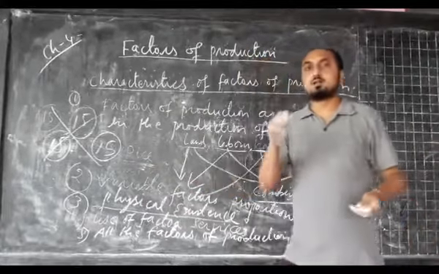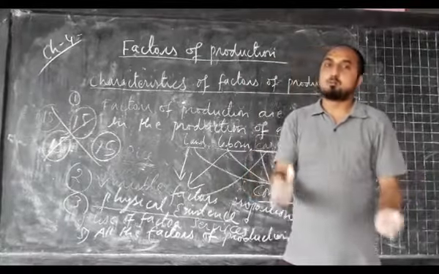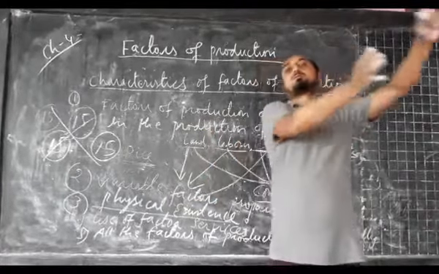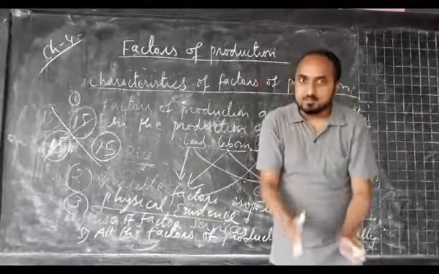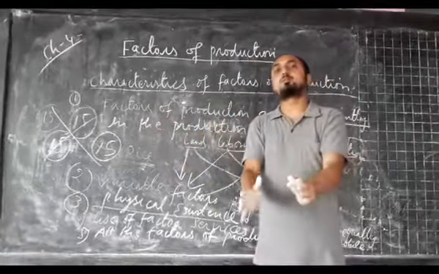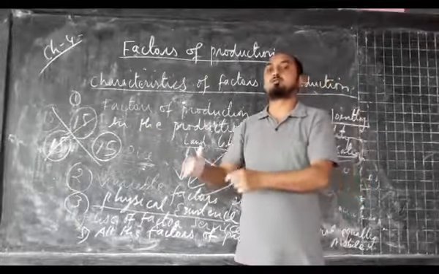In the case of land, it is also not possible to shift. The land of Pakyu cannot be shifted or displaced to Gangnam. So a few factors of production are easily movable from one place to another, but a few factors of production are not possible to move from one place to another.